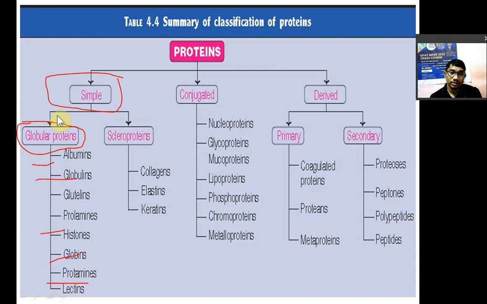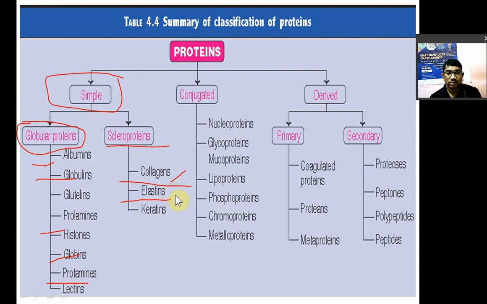Then scleroprotein. Scleroprotein is also known as structural protein. In that you are going to have collagen, elastin, and keratins. Collagen is found in the connective tissue.